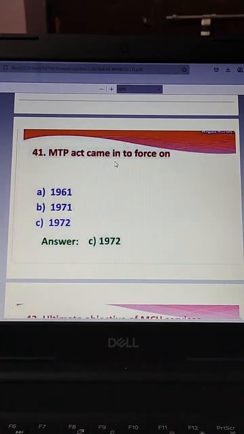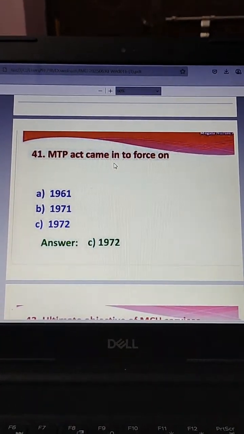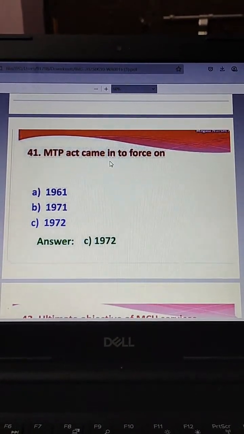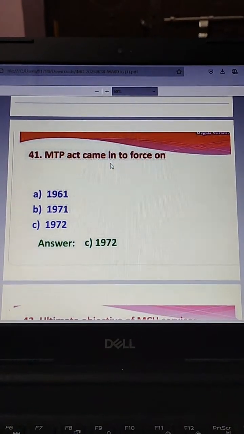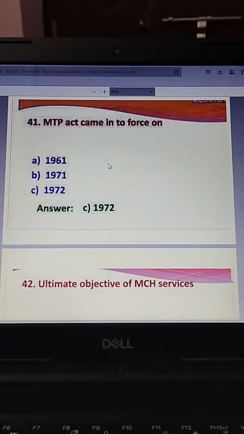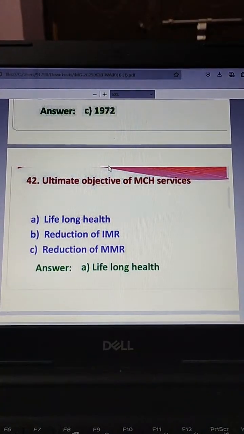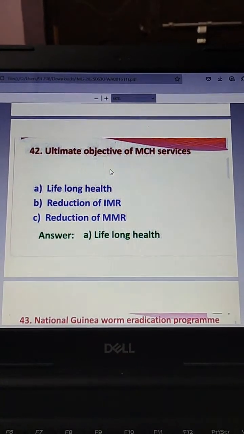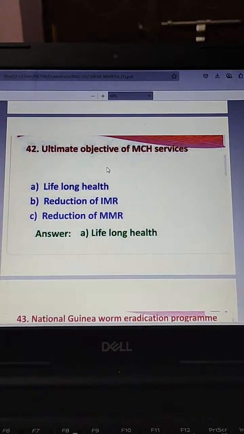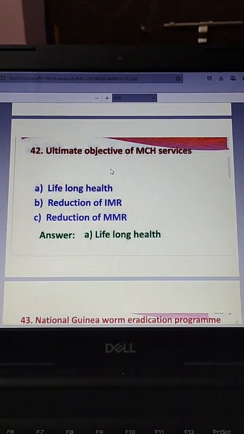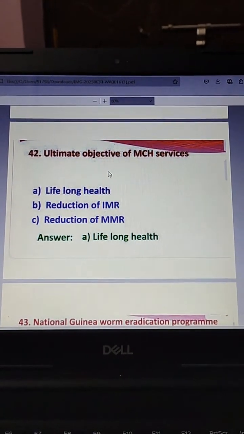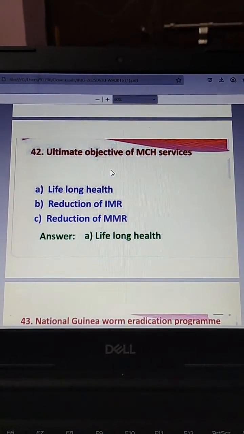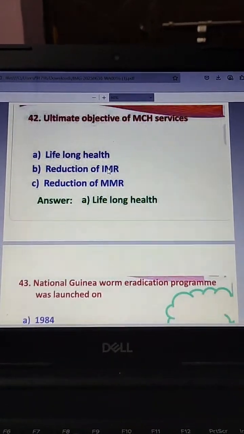The next, MTP Act, Medical Termination of Pregnancy Act, came into force on: 1961, 1971, 1972. The answer is 1972. The next one, ultimate objective of MCH services: lifelong health, reduction of IMR, reduction of MMR. The answer is lifelong health.